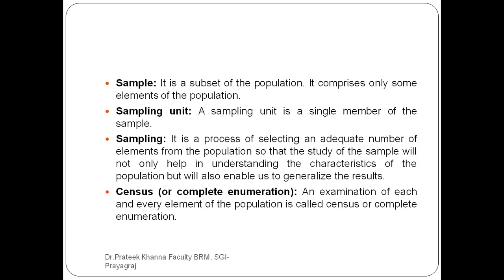When we talk about census, a complete enumeration, it means total 18 lakh people of that village have to be studied. But in sampling, we take 20% or 10%, or it may be any number.